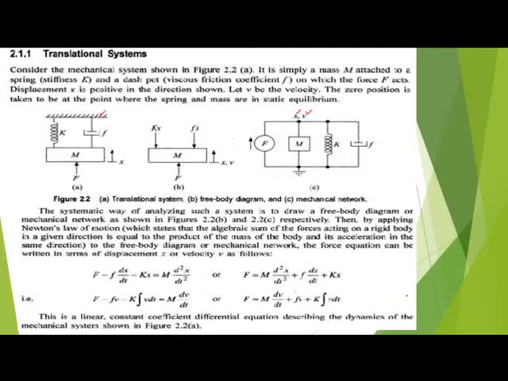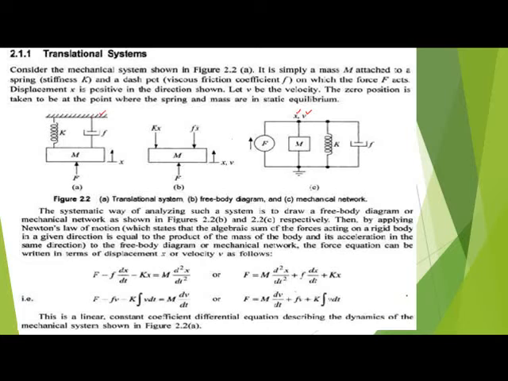Then the K and the damper element are also parallel to the mass of the body, and one end of K and the damper element is grounded. This is the mechanical network.